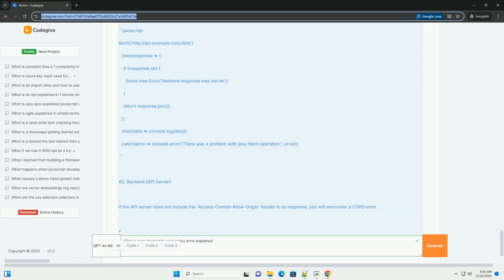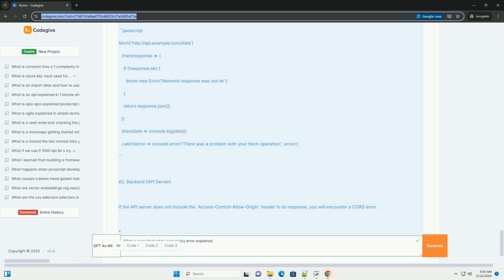How CORS works. One, same-origin policy. By default, web browsers enforce a security measure called the same-origin policy. This means that a web page can only make requests to the same domain from which it was loaded. Two, CORS headers. To allow cross-origin requests, the server needs to include specific HTTP headers in its response. The most important header is Access-Control-Allow-Origin, which specifies which origins are permitted to access the resource.